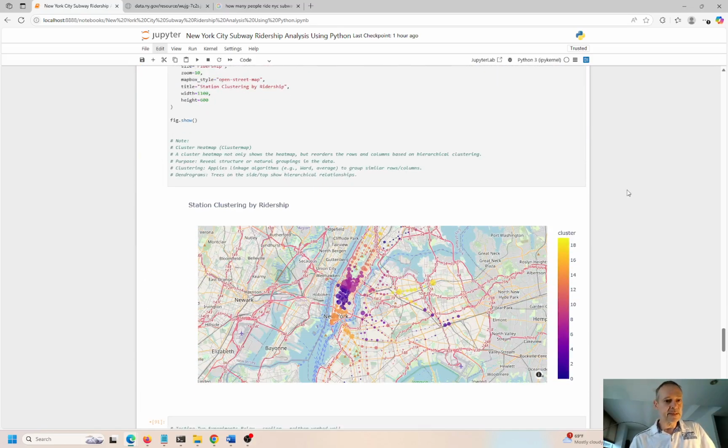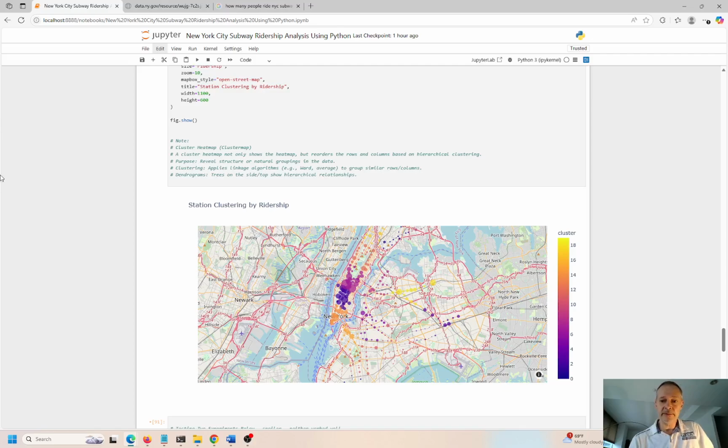So a clustered heat map is a little bit different. A clustered heat map not only shows the heat map, but it reorders all the rows and columns based on some type of hierarchical clustering. Okay, so it takes a small mathematical calculation and looks at the difference between 2 data points. And the less the difference, the closer they are. So those will match up and those will end up in the same cluster. If it's too far apart, then those will get reoriented into another cluster that's homogeneous with the other items in that cluster, right? So all the clusters in the whole data set, if you're assigned to a different cluster, they're heterogeneous. If everything is clustered in the same cluster, then it's homogeneous, right?